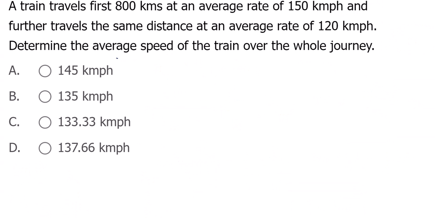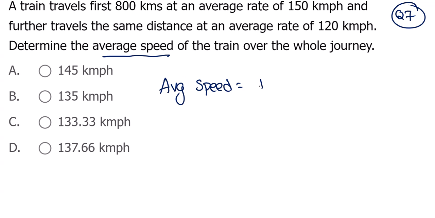This is again time and distance, average speed. Speed is distance by time. Average speed is total distance by total time.